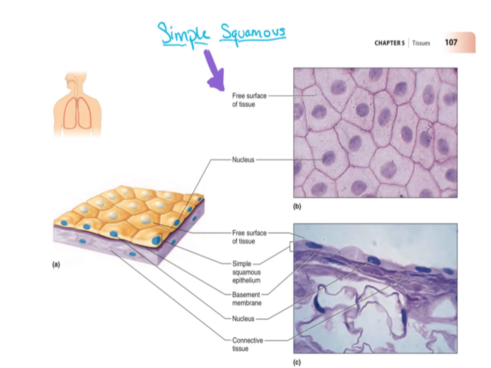Simple epithelium is further divided into the following 5 types: squamous epithelium, cuboidal epithelium, columnar epithelium, ciliated epithelium, and glandular epithelium.